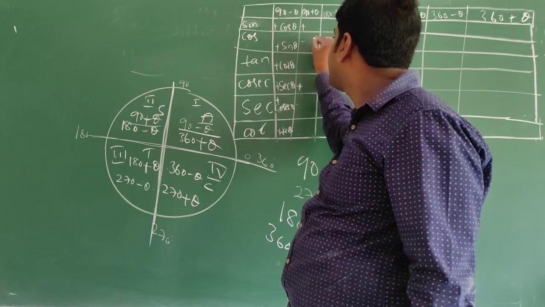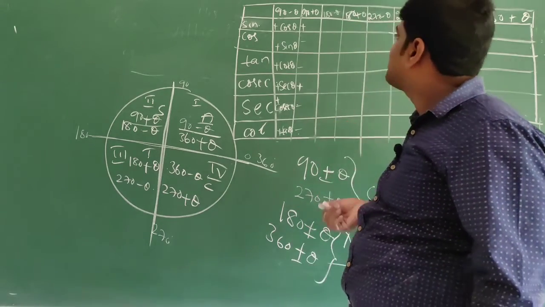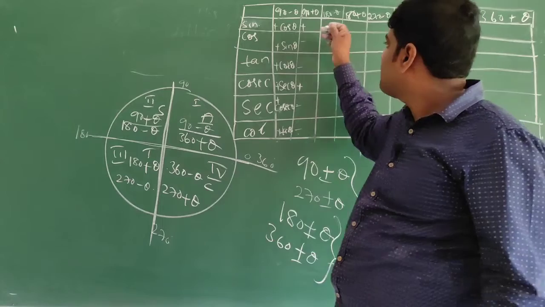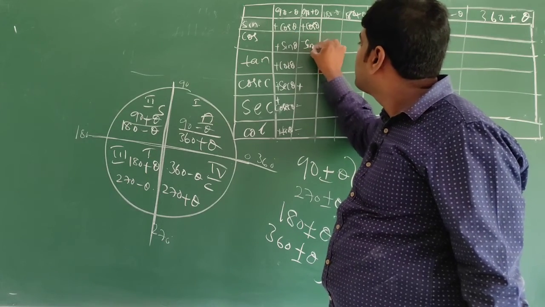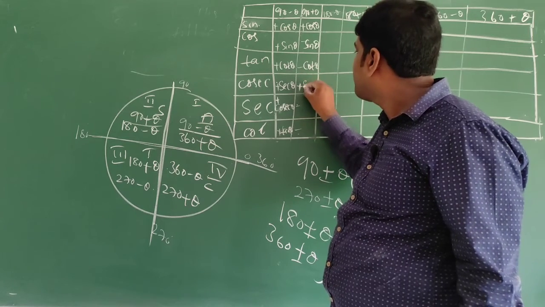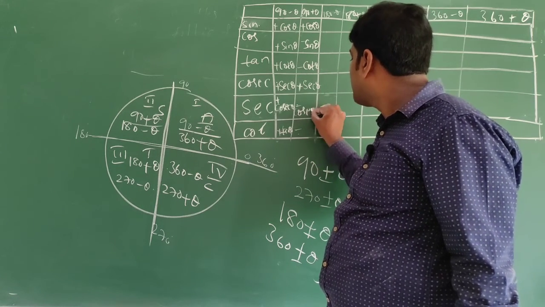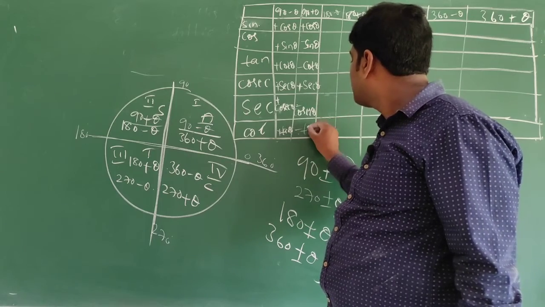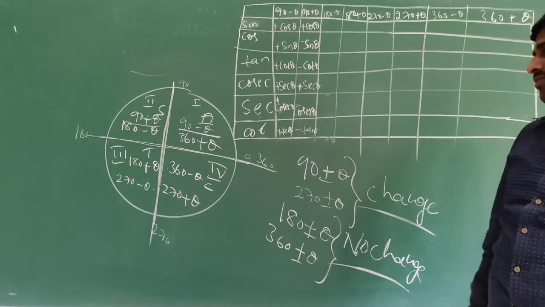Remaining are negative: minus, minus, minus, minus. 90 plus theta, change. Sine becomes what? Cos theta. Cos becomes what? Sin theta. Tan becomes cot theta. Cosecant becomes secant theta. Secant becomes cosecant theta. Cot becomes tan theta.